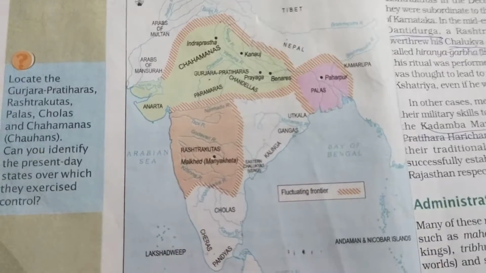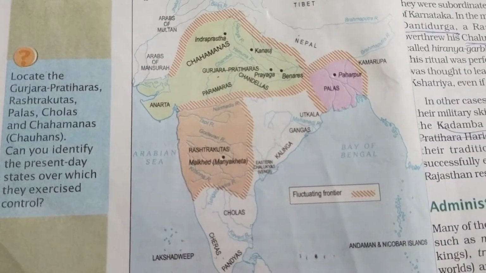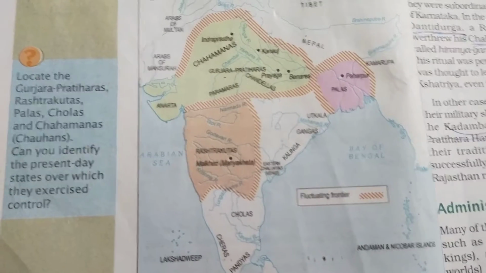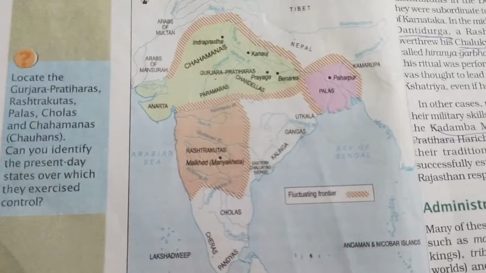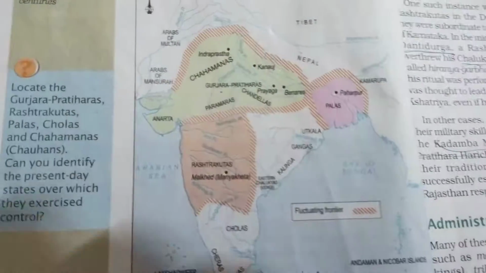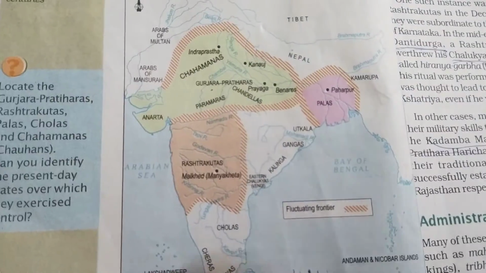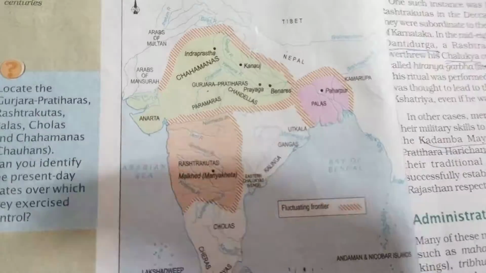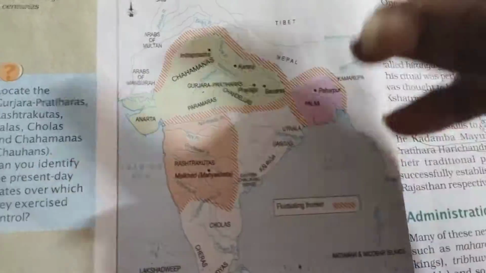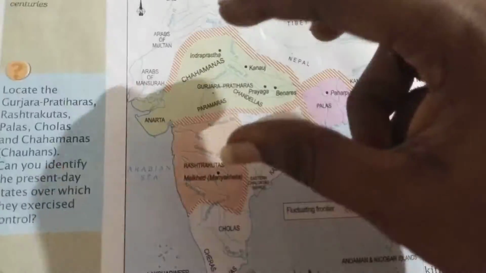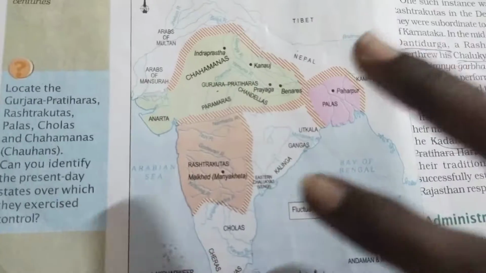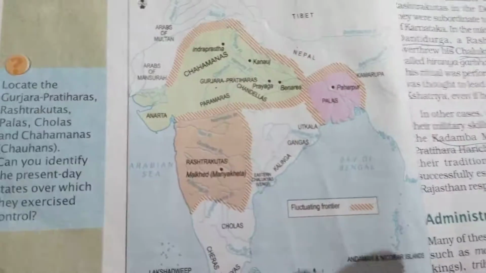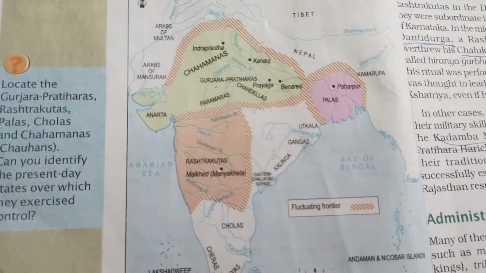This shows who the kings were who ruled over that particular place at what time, and the kingdoms, empires and dynasties. All these things are mentioned in color, so that it will be very easy to identify the places ruled by certain kings.